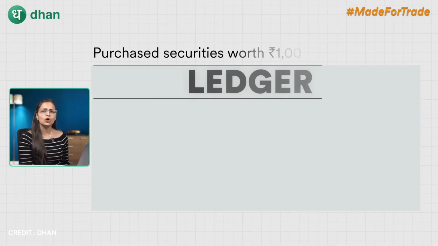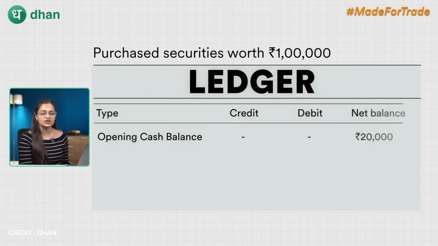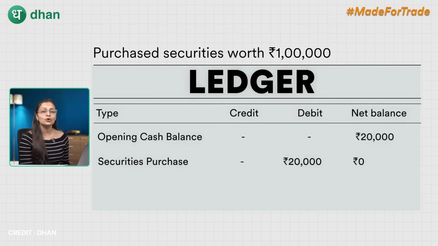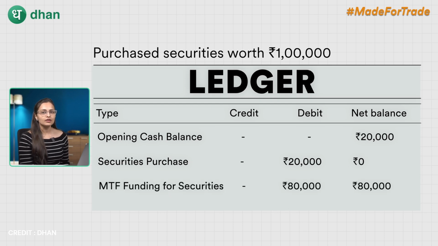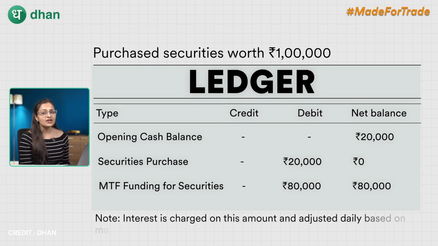For instance, securities worth Rs 1 lakh are purchased with Rs 20,000 in your cash balance. MTF funding will show a ledger entry for Rs 80,000, that is 1 lakh minus 20,000. And interest is also charged on this amount and it gets adjusted daily based on your margin movements.